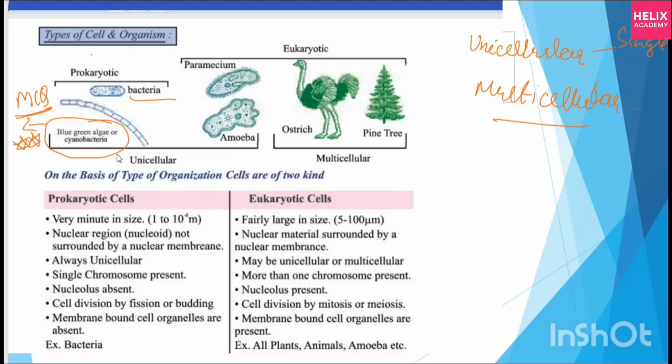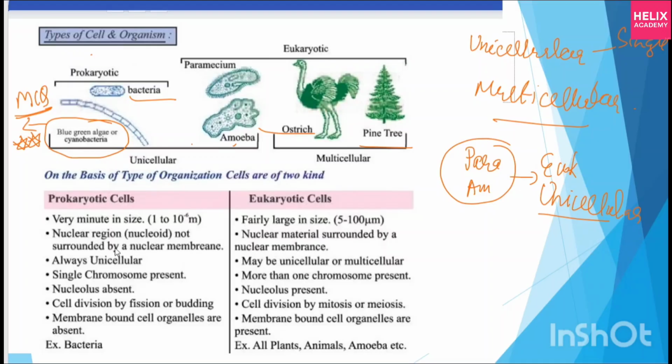Else of this, everything is multicellular only, all the algae and fungi. Now this blue green algae is also unicellular, single cell, they perform everything. But when I am telling you about the multicellular, say pine tree, ostrich. And paramecium and amoeba, they are eukaryotic, but they are unicellular. Although they are unicellular, single cell, their internal structure is very evolved. You understood? Yes, ma'am.